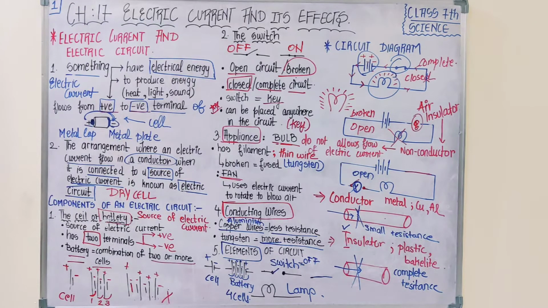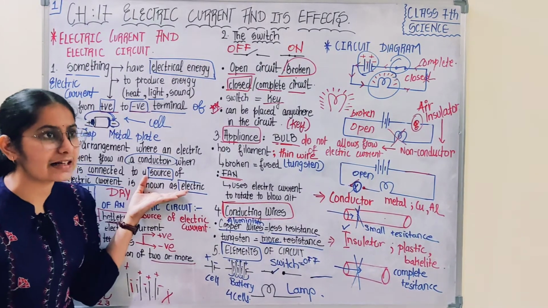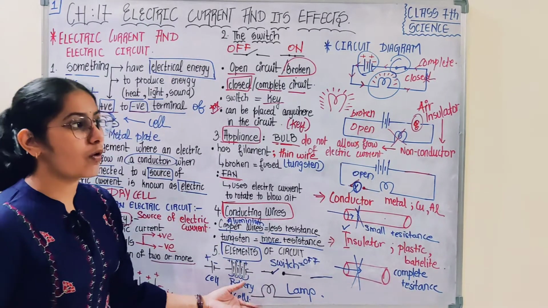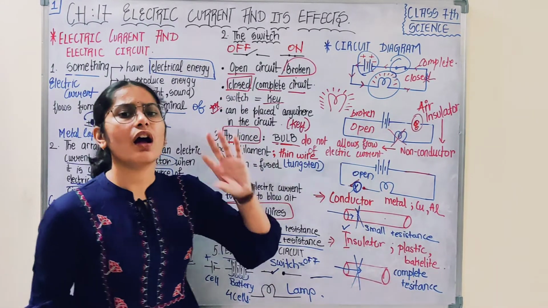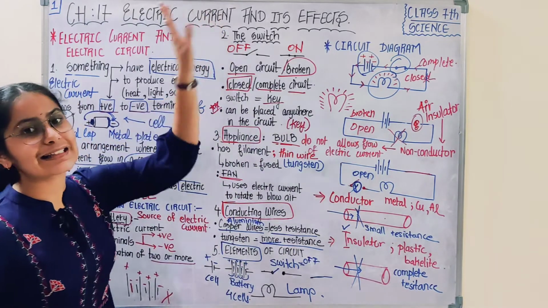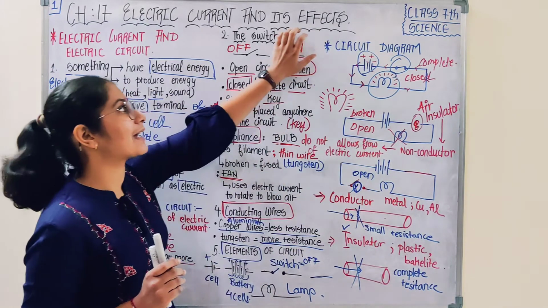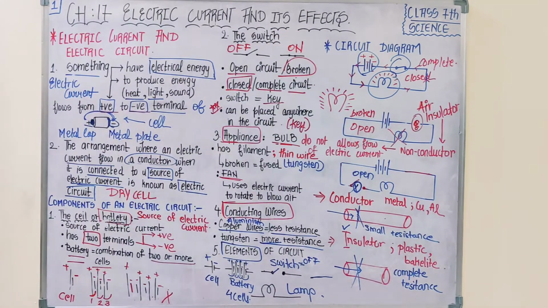So if your basics are clear, it would be easy for you to understand the topics which you are going to encounter in next video lecture, like potential difference, effects of electric current. ठीक है? So we have been introduced to electric current, we have understood what is electric current, we have understood electric circuit, components or elements of circuit, what is open or broken circuit, all this we have studied. The next class we would be studying about potential difference, and we would be starting with effects of electric current.